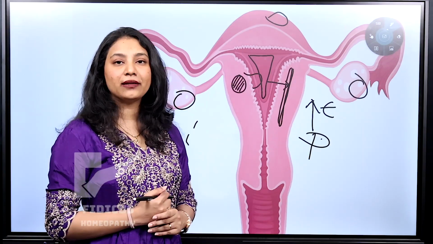So what is the normal endometrial layer thickness? Remember that the endometrial thickness will tell you if you have bulky uterus or not. During menstruation, if you get a USG done, the endometrial thickness should be 1 to 2 mm. If it is during the follicular phase you are getting your USG done, then the thickness should be around 5 to 7 mm. And then if you are getting it in the luteal phase, that means after the ovulation has been done, that is called the luteal phase, the endometrial thickness should go up to 16 mm. Having more endometrial thickness, that is more than 16 mm, or in the menopause era, if you are having endometrial thickness of more than 5 mm, it is suggestive of bulky uterus.